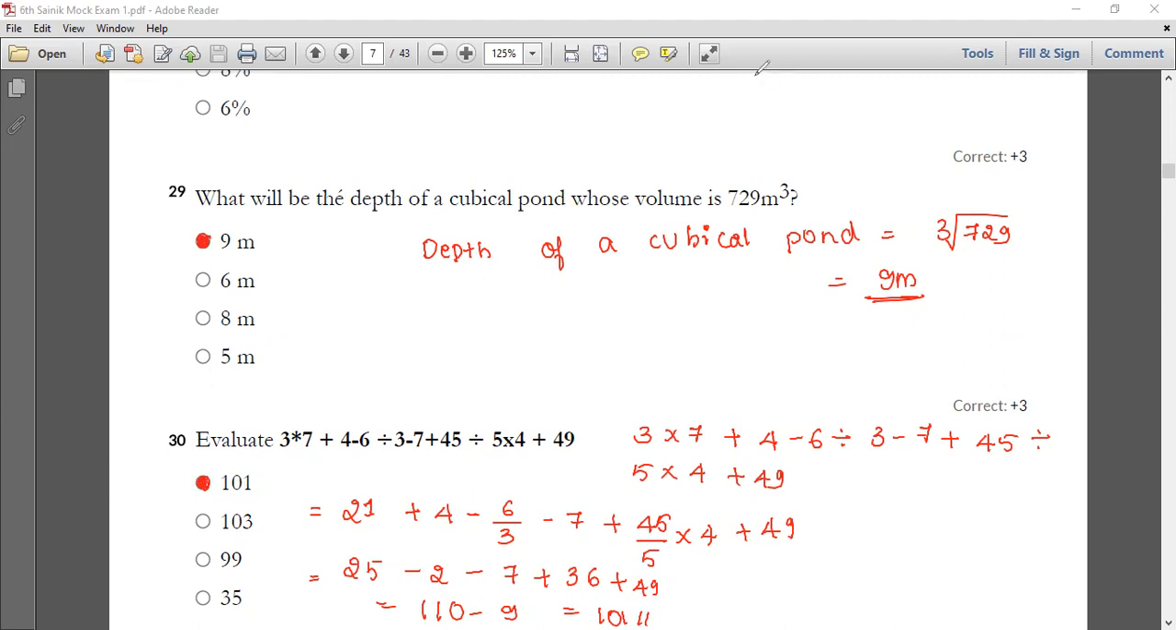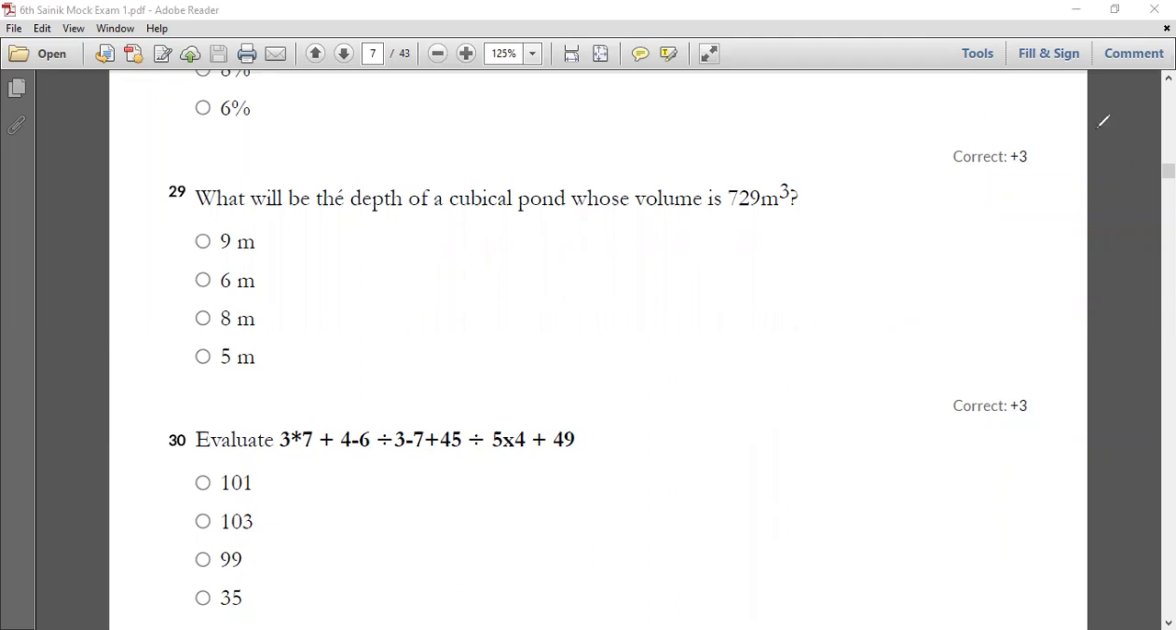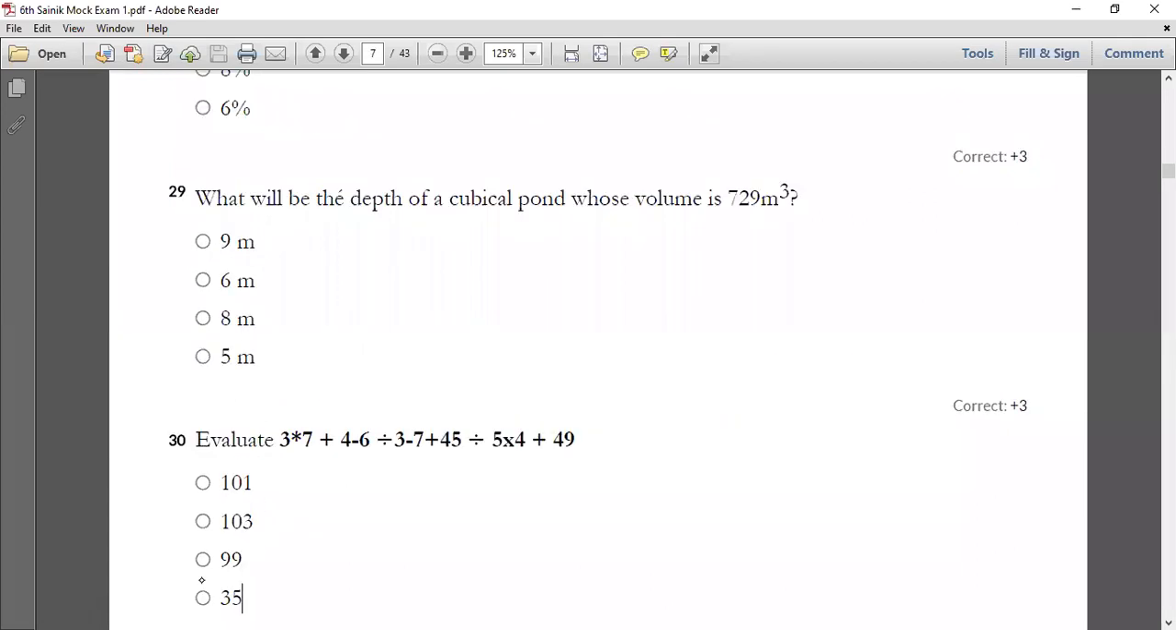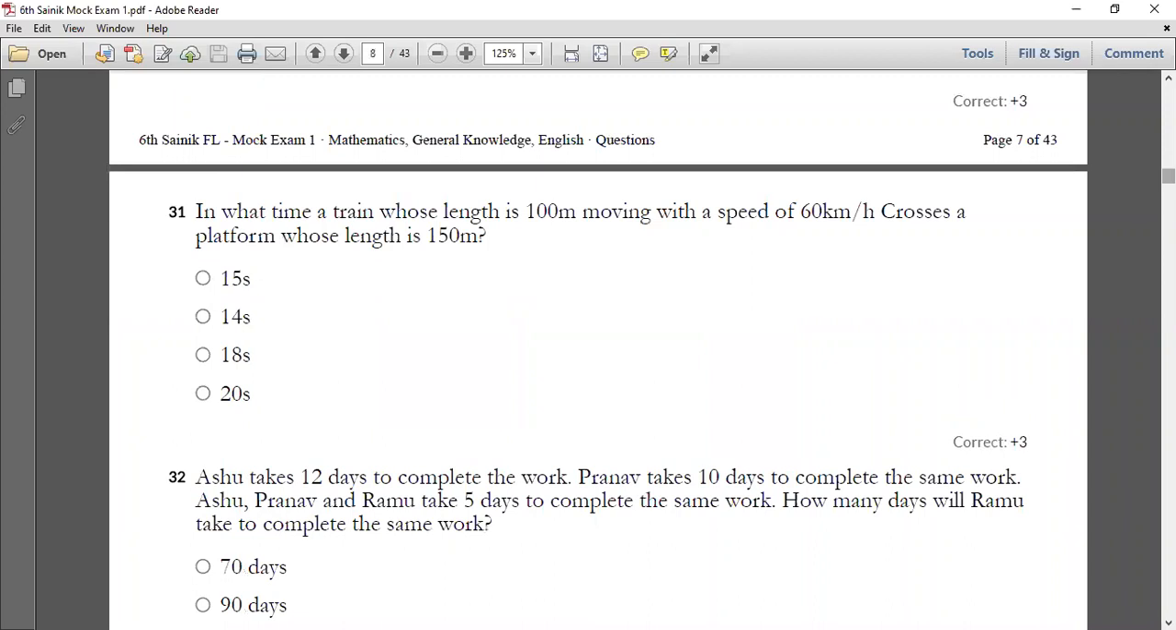So come, let's move on to your next question. That's your question number 31. Let's see what is there in your question number 31.